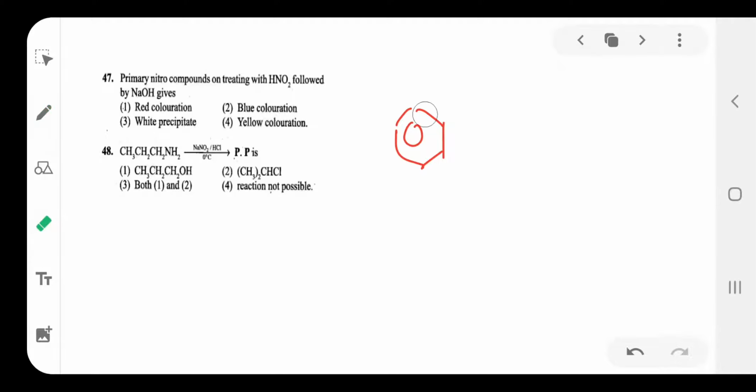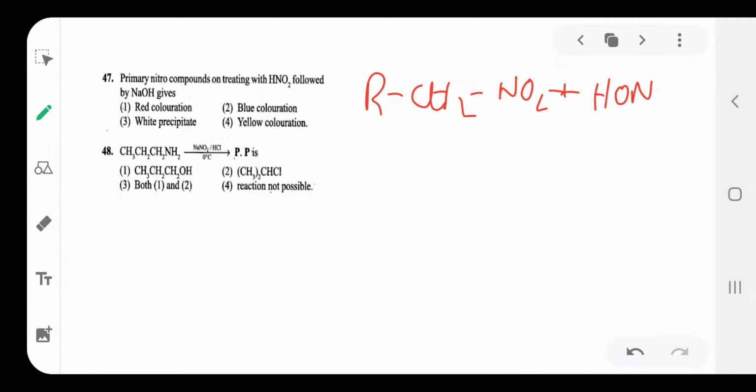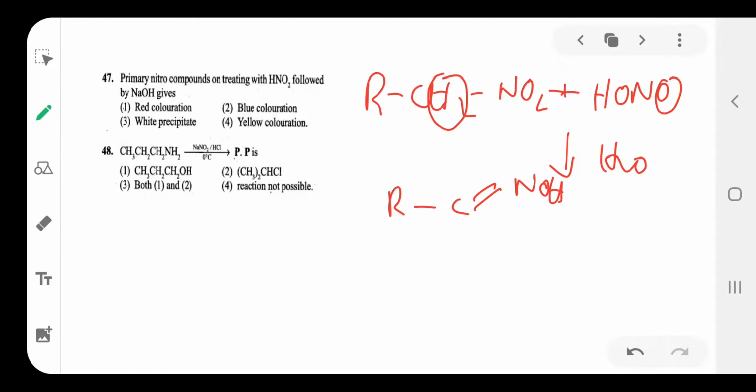Okay, see here the reaction. Question number 47 is here. RCH2 is there, for example. Primary nitro compound reacts with HNO2, O=N-OH. Then what happens? Here in R-CH2, the 2 hydrogens and this oxygen separate as H2O to form a C double bond NOH, and NO2 is formed: nitrolic acid.